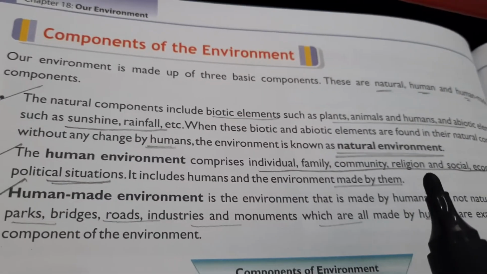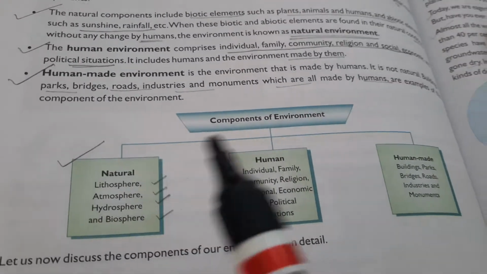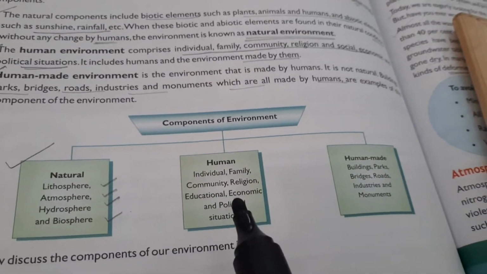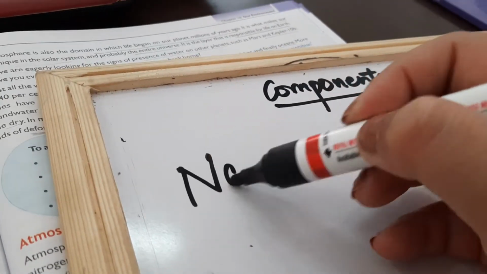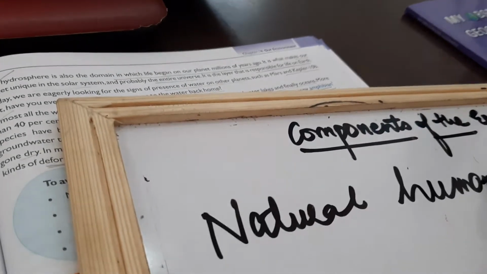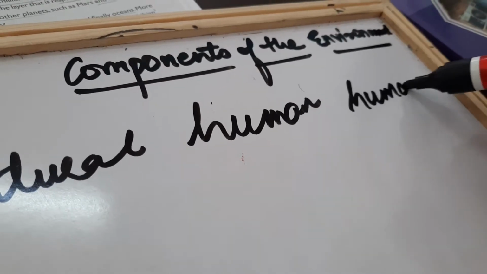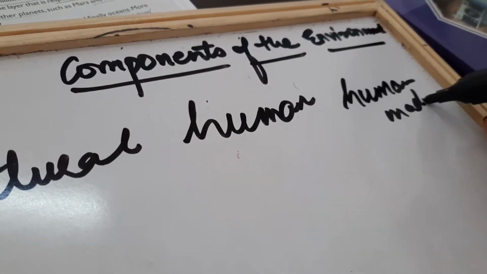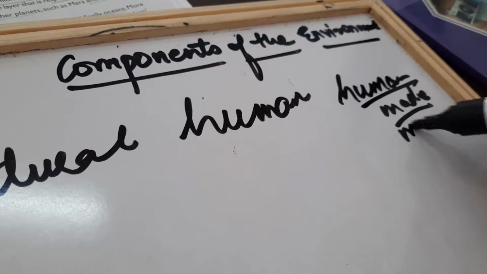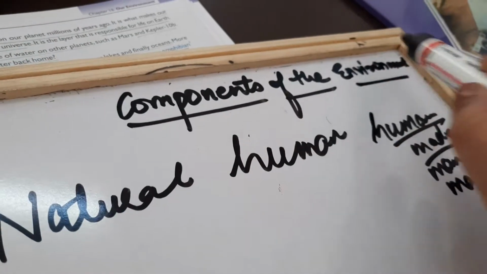The first is natural, the second one is human, and the last one is human made, or what you usually say man made. So these are the 3 components of environment.